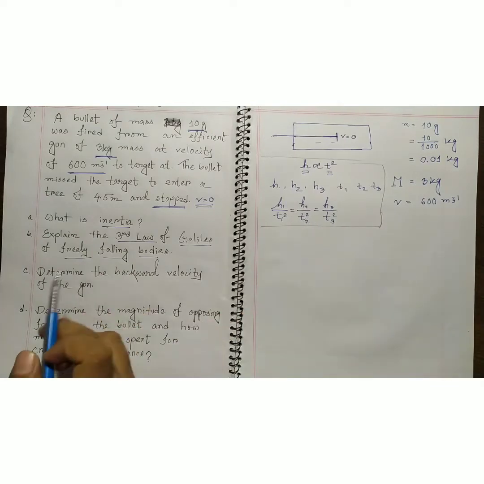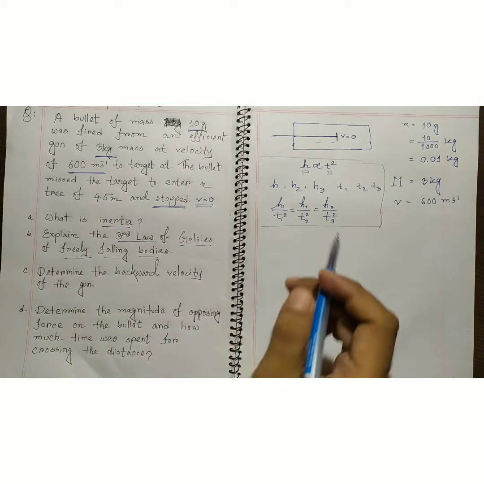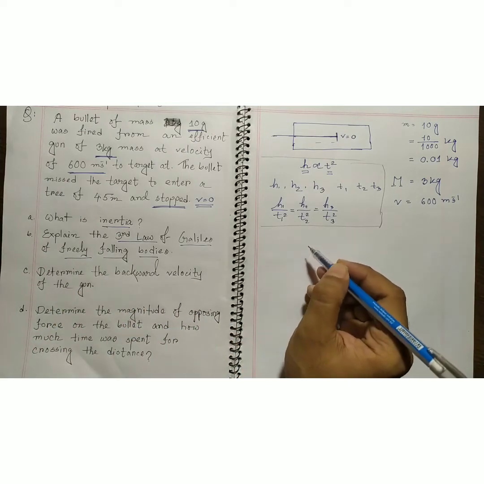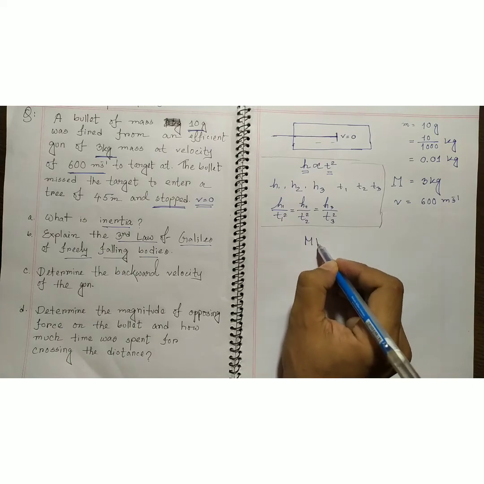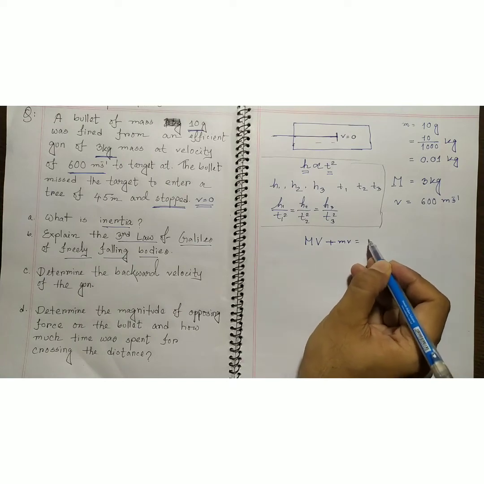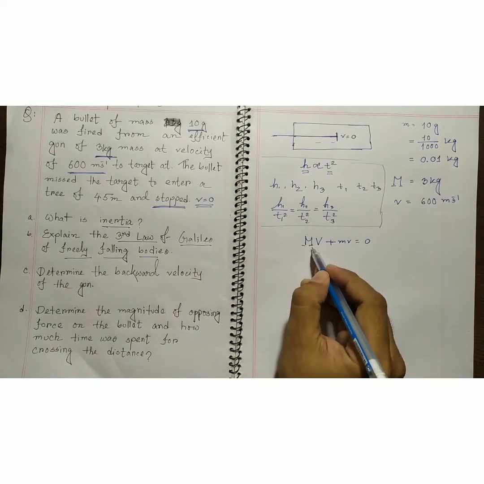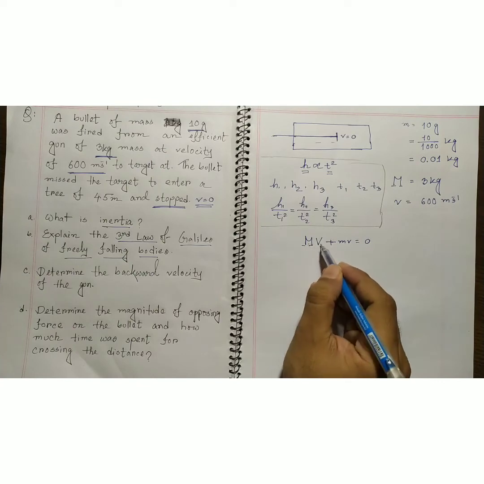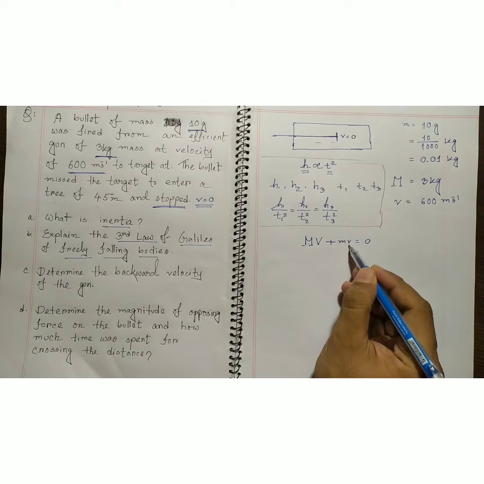The third question is, determine the backward velocity of the gun. The principle is that the momentum of the gun plus the momentum of the bullet is 0. We have the mass of gun, the velocity of gun, the mass of bullet and the velocity of bullet.